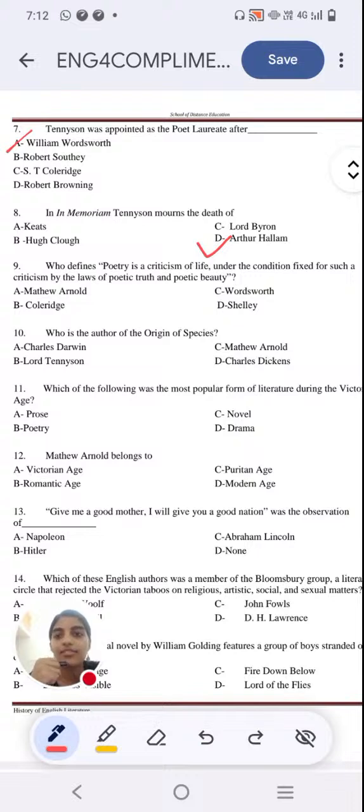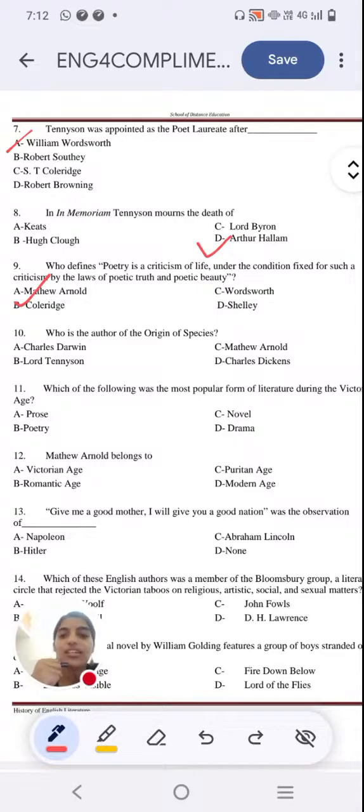And the right answer is option A, Matthew Arnold. Okay. And we are reaching the 10th question, very easy question. Who is the author of Origin of Species? Option A, Charles Darwin. Option B, Lord Tennyson. Option C, Matthew Arnold. Option D, Charles Dickens.